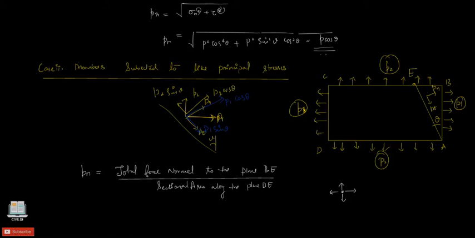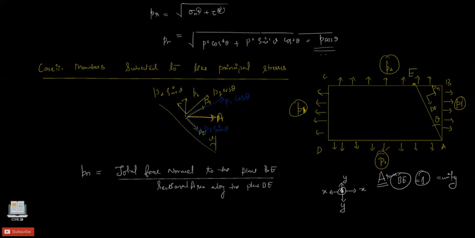Two directions are the same, two stresses acting in the same directions. So that is why we have to consider the unit thickness of the material. So the sectional area of BE becomes equal to 1. Okay, area of BE is equal to 1, it has to be unity. This is the important consideration.